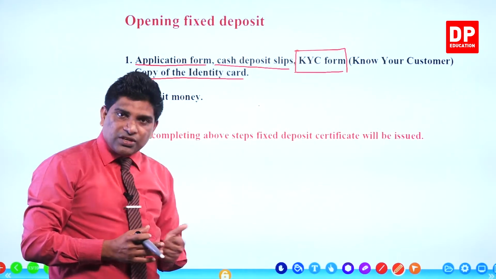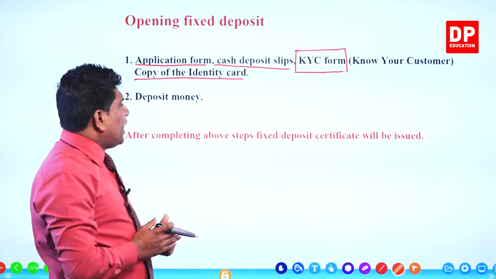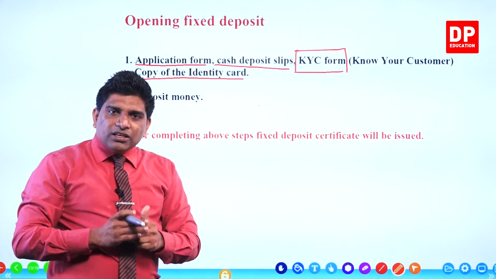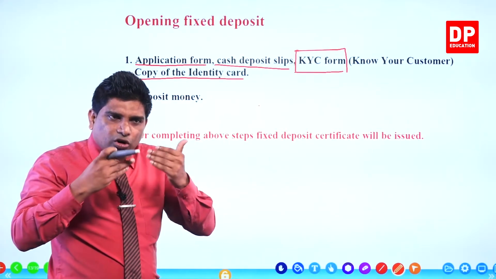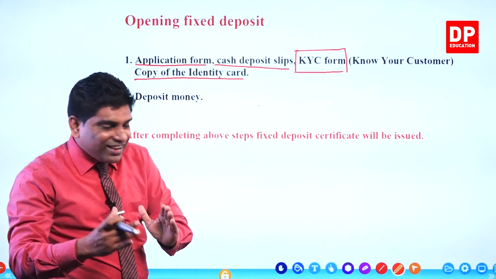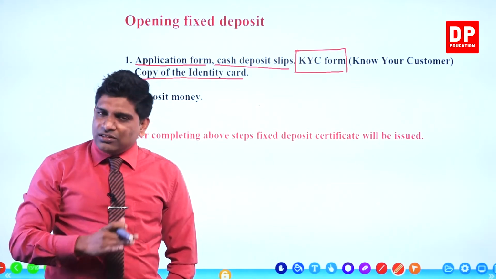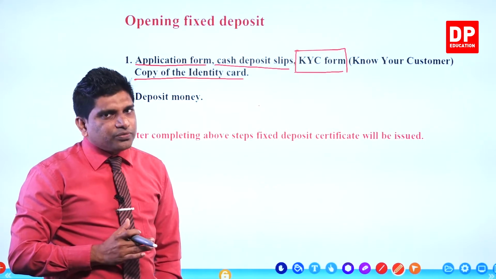The other one is the KYC form, know your customer, right? Then a copy of the identity card, right? When you provide all these documents to the cashier with the money, then they will open a fixed deposit account for you.